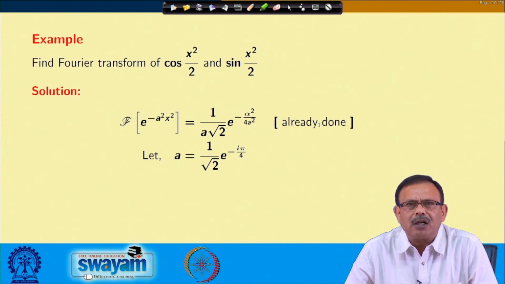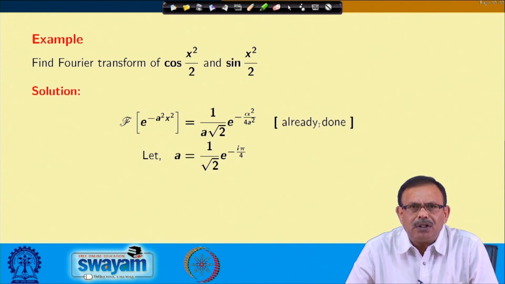You can ask how I took this particular value of a. This is basically by observation, because if I take a equals 1 minus I, then only I can get to the e power x square by 2. Or in other words, if I take a square equals I square by 2, then I can obtain the e power x square by 2.